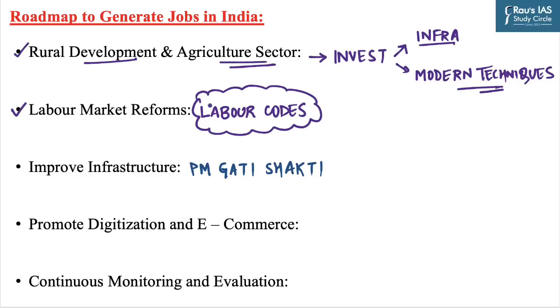Further, there is a need to streamline the implementation of labor codes to facilitate the ease of doing business in the country. The next one is infrastructure. We need to develop a robust infrastructure which includes transportation, logistics, power, and telecommunication. Moreover, the infrastructure sector not only creates jobs directly but also attracts investments and boosts other economic activities. And government is focusing on this particular area through different programs, and one of them is PM Gati Shakti.